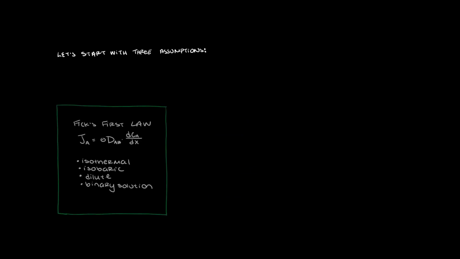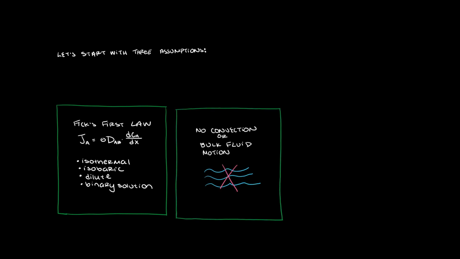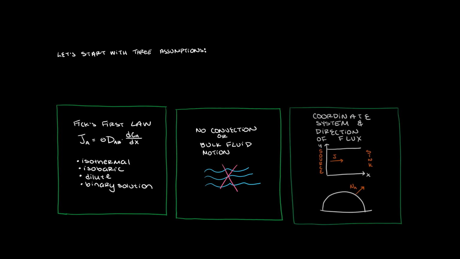We usually assume isothermal and isobaric conditions in a binary dilute solution. That means that density and diffusivity remain constant, and Fick's first law applies. In the beginning of the course, you assume no convection or bulk fluid motion. Next, determine the direction of flux, which is most likely one-dimensional. Are the coordinates rectilinear or spherical? Is flux in the positive x direction or inward or outward radial?